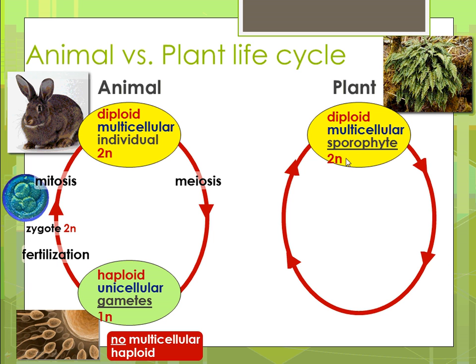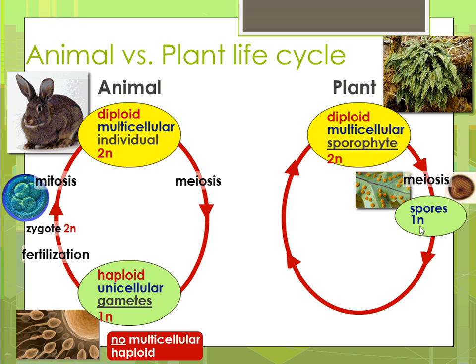So the sporophyte has 2 sets of chromosomes, and they can also undergo meiosis. And remember, meiosis is a process in which it's going to cut the chromosome number in half, and that's going to make spores. All right, and so spores have only 1 set of chromosomes. If you ever look at the underside of a palm frond, you might see these little clusters of spores. They're called sori, and they're pretty cool. Underneath the sori are these little spring-like mechanisms that when there's water, they sort of spring out and get distributed in the air. But meiosis is going to produce these things called spores.